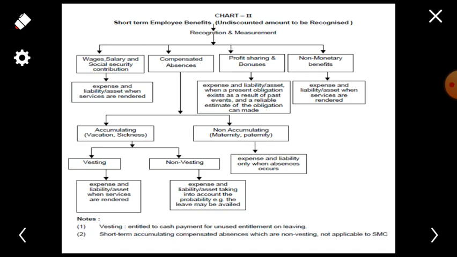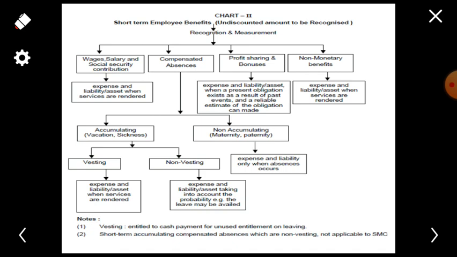It means whenever the employee is getting admitted, at that time the employer has to give the benefit of sick leave. Even though he is not present in the employment, still the employer has to make the payment of his salaries or wages, as the benefit of sick leave is being taken by the employee and at that time the payment has to be released from the employer. Second is non-vesting.